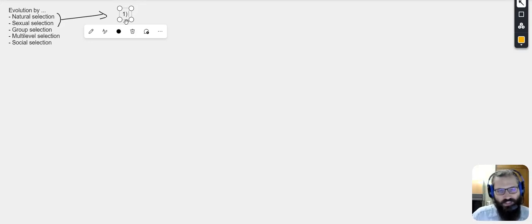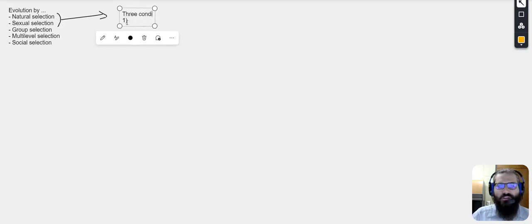The other ones rely on similar principles, but it gets a little bit fuzzier, so I would encourage you to go to graduate school or continue your exploration of biology if you want to learn more about the subtleties of all those. But the three conditions, once met, so let's write it that way. Three conditions.